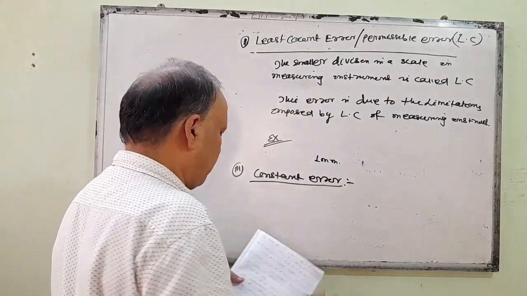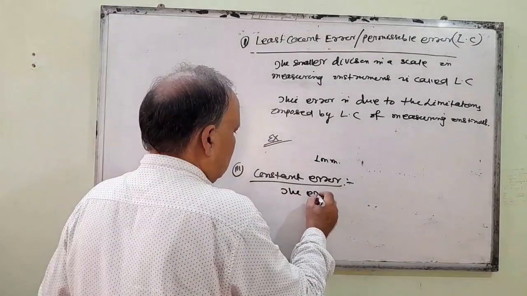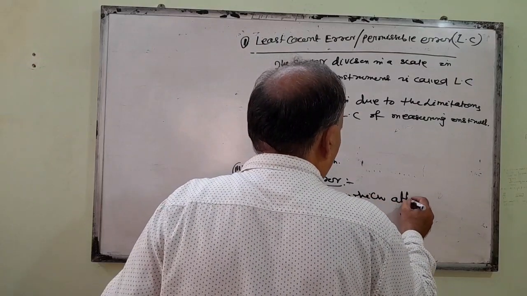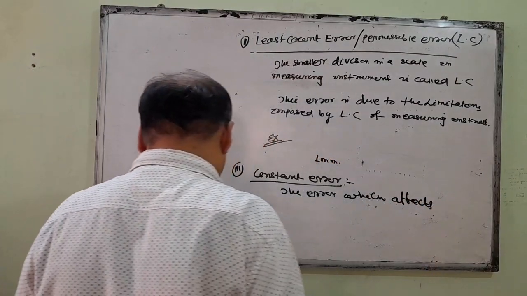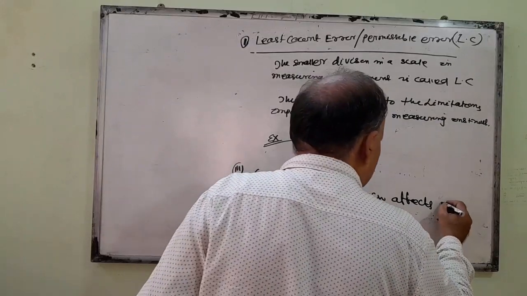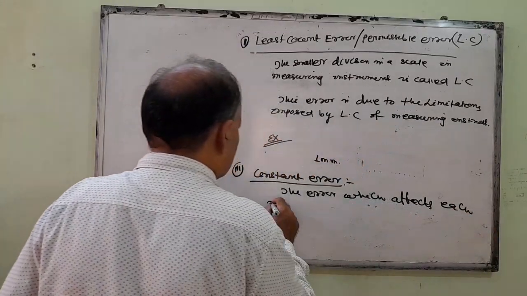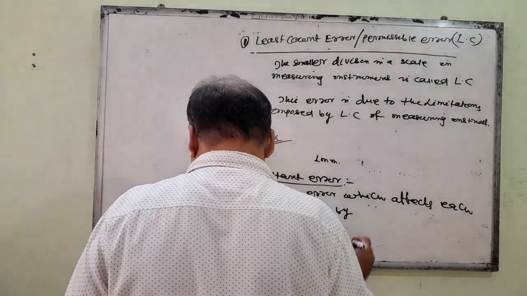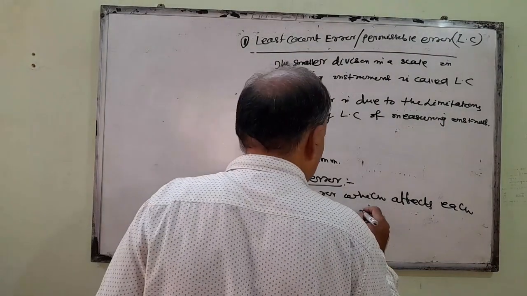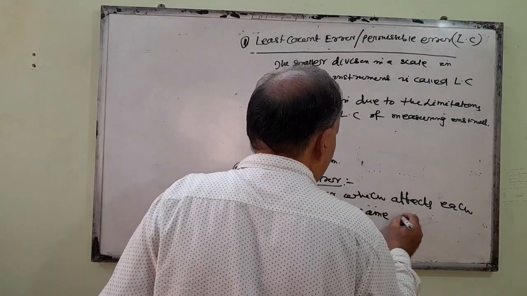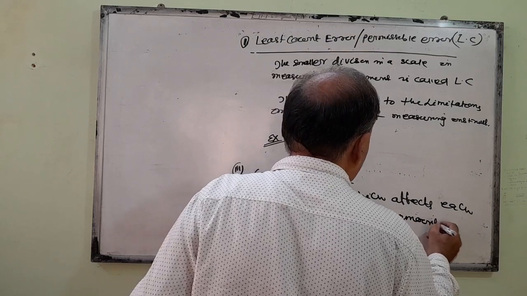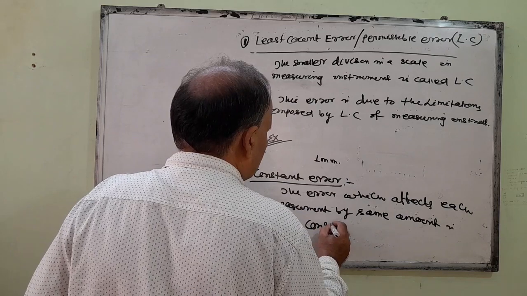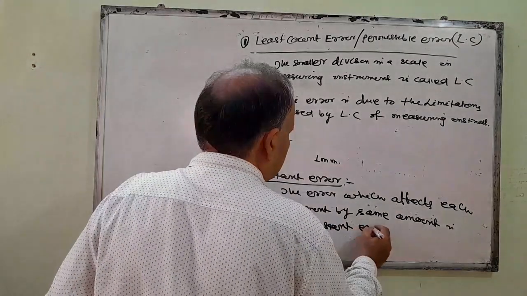The error which affects each measurement by the same amount is called constant error.